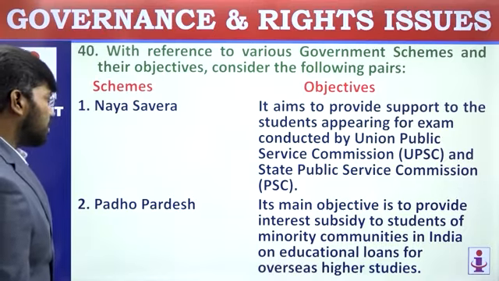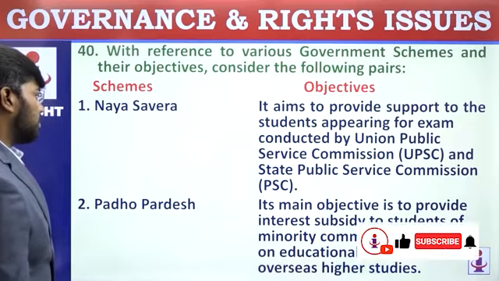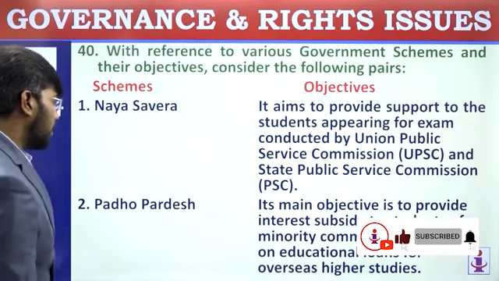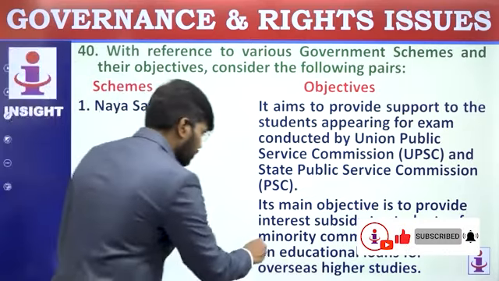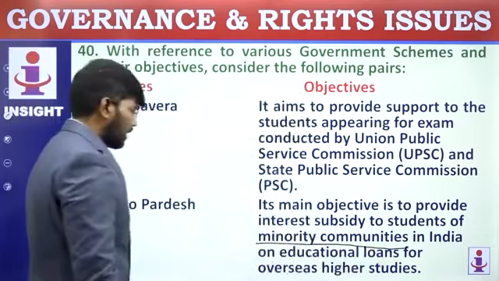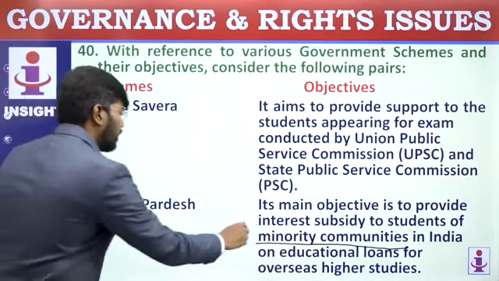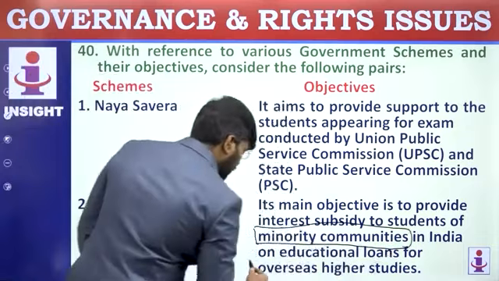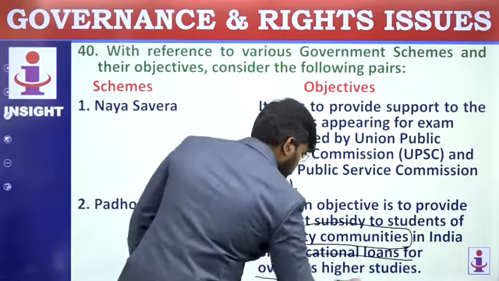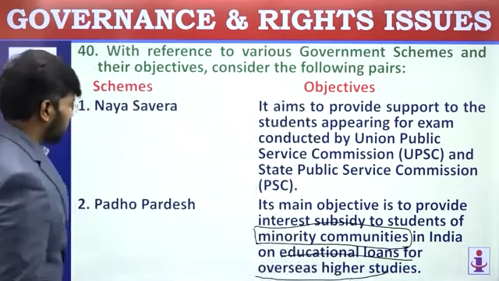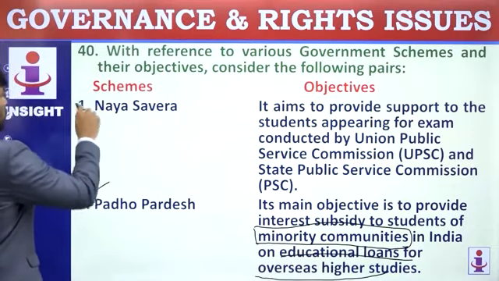Its main objective is to provide interest subsidy on educational loans for overseas higher studies to students of minority communities in India. Yes, that is correct. This is a correct statement. So 2 is correct, 1 is wrong.